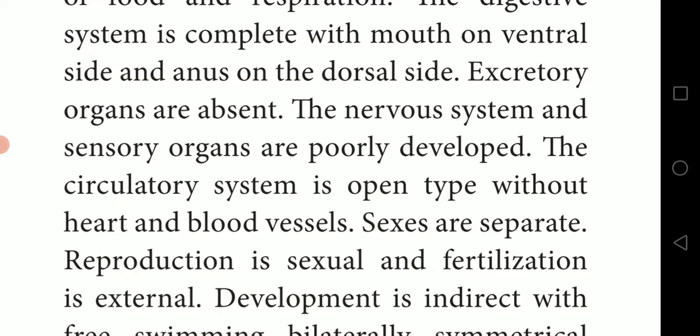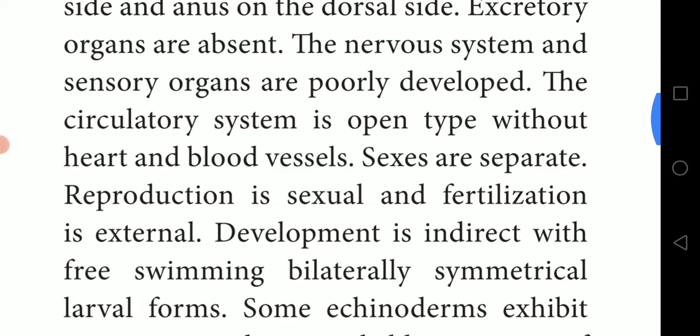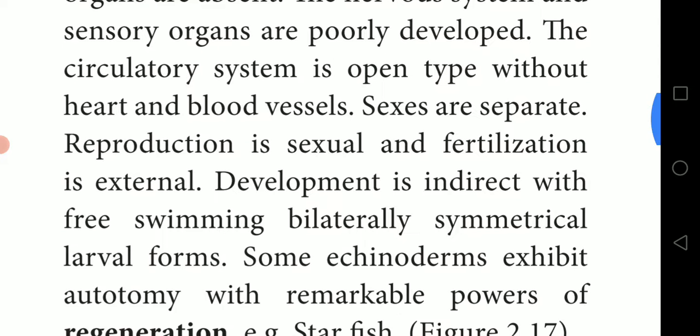The sexes are separate. Reproduction is sexual and fertilization is external. Development is indirect with free swimming, bilaterally symmetrical larval forms.